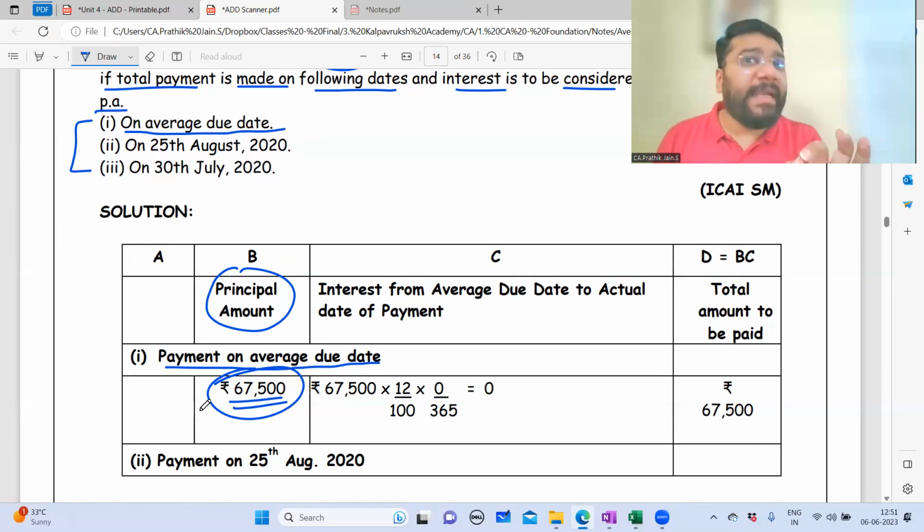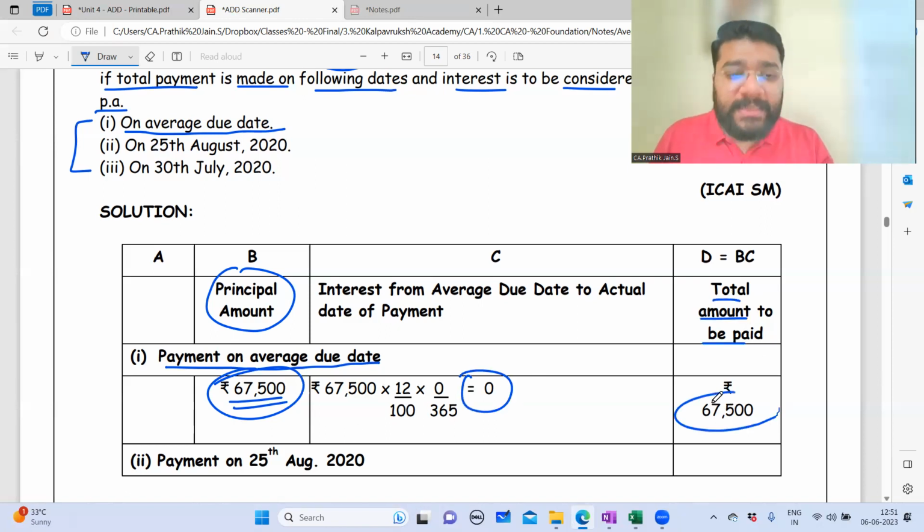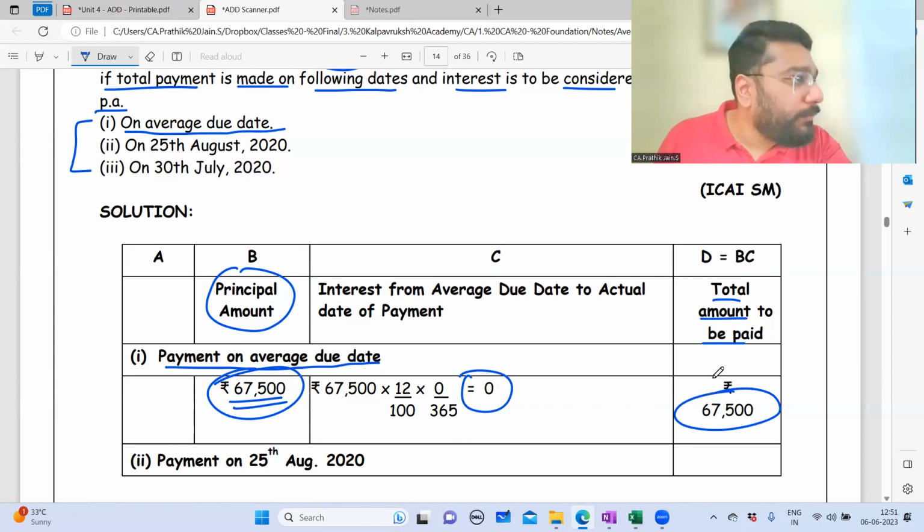Average due date is the agreed date. Both of them are agreeing that okay, on this date I'll receive the payment, and on this date you make the payment. So on that date, if the payment is happening, will we calculate any interest? No interest. So total amount to be paid is how much? 67,500 only. Any problem? Online people, any problem?